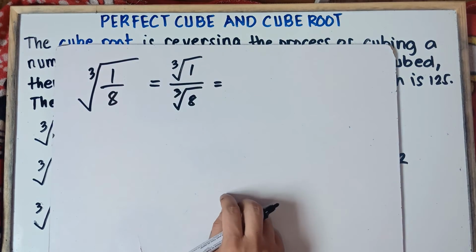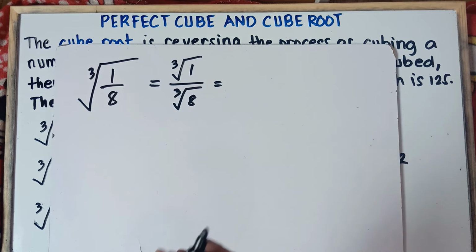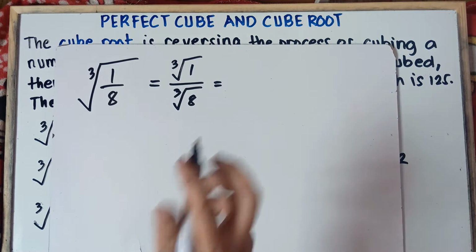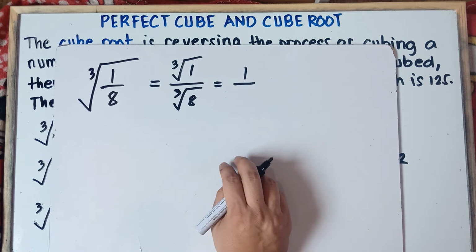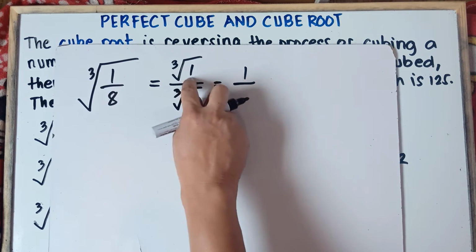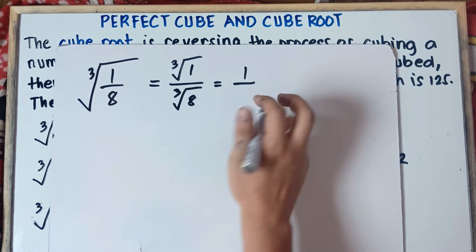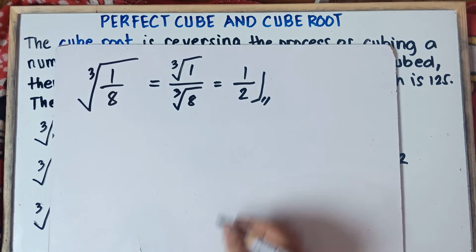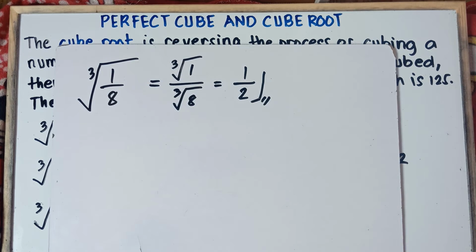Once again, the cube root of 1: you think of a number that when you multiply it by itself, you will get 1. Of course, that's only 1, right? 1 times 1 times 1 is 1. So the cube root of 1 is 1, and the cube root of 8 is 2. So therefore, class, the cube root of 1/8, the answer is 1/2.